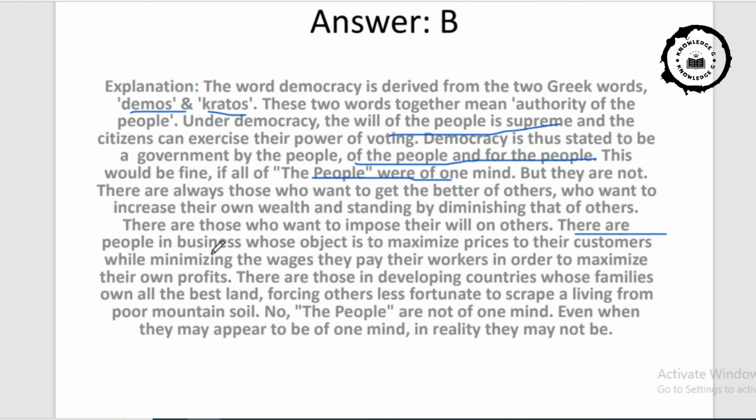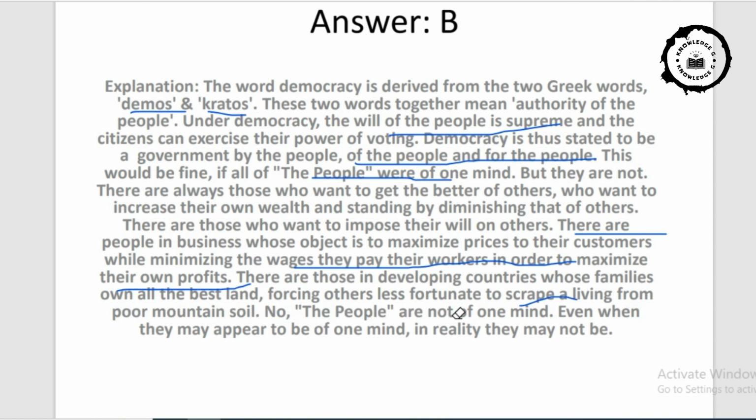There are people in business whose object is to maximize prices to their customers while minimizing the wages they pay their workers in order to maximize their own profit. There are those in developing countries whose families own all the land, forcing others less fortunate to escape in a living from poor mountain soil.